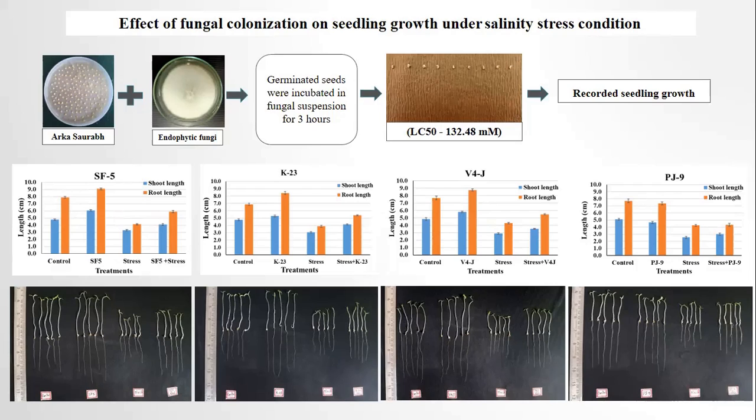The x-axis indicates different treatments, which include control, endophyte, stress, and stress plus endophyte. These are images of seedlings inoculated with different endophytes at the seventh day after germination. From this we found that endophytes can colonize a new host system, thereby increasing the seedling length significantly.